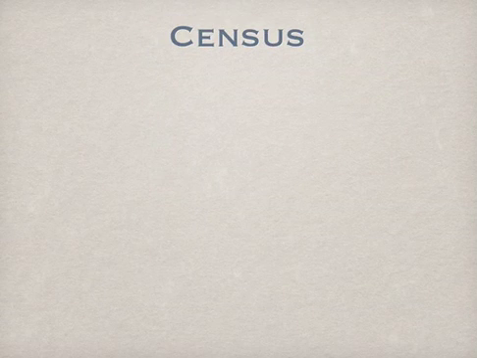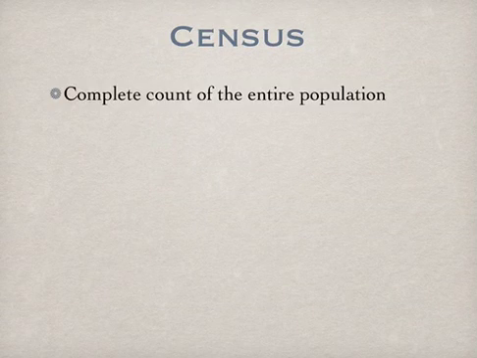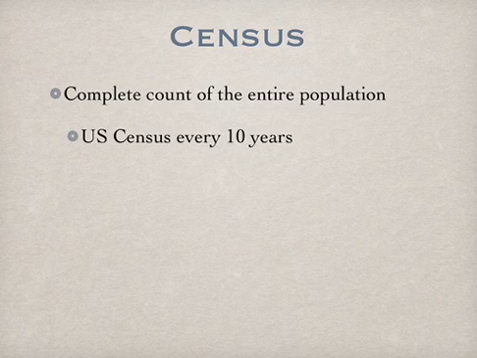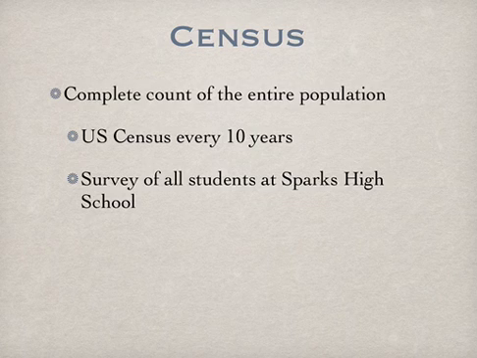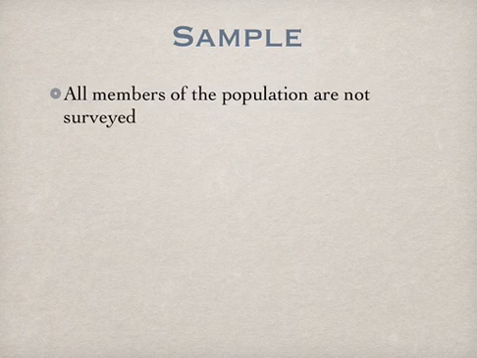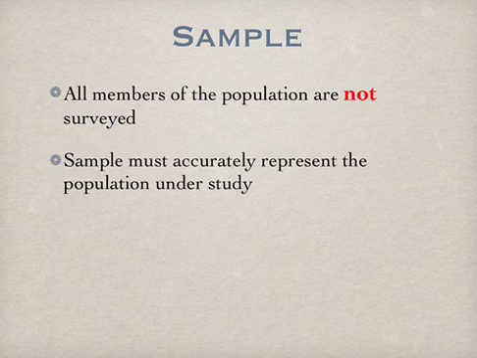A census is a complete count of the entire population. For example, in the United States, we have a census every 10 years. It's coming up this year. If we were to survey all the students at Sparks High School, that would be a census. On the other hand, with a sample, all the members of the population are not surveyed. The sample must accurately represent the population under study, however.